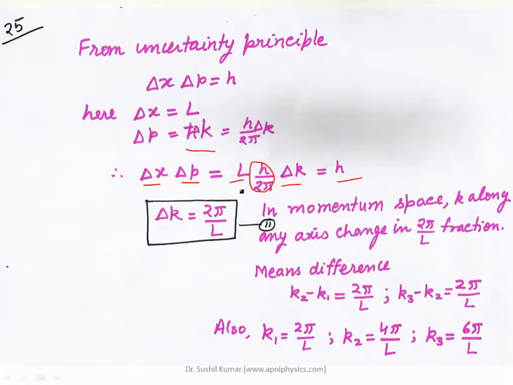So L into h upon 2π into Δk is equal to h. From here h cancels out, and as a result you have only Δk. So the change Δk is equal to 2π by L, where L is the length of the metal which we have considered, where we have bound those electrons. So in momentum space, k along any axis changes in steps of 2π by L, right?